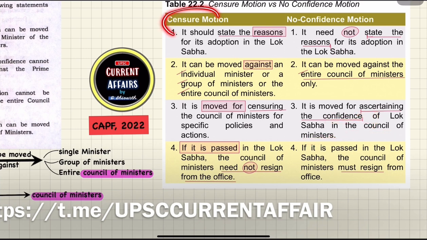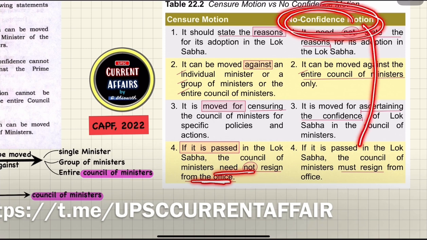So if the motion is passed, then what will be the result? If it is passed, then the council of ministers need not resign. They can seek the confidence of the house, but the passing of this motion does not necessarily lead to the resignation of the entire council of ministers. But if a no confidence motion is passed, then the entire council of ministers must resign from office.